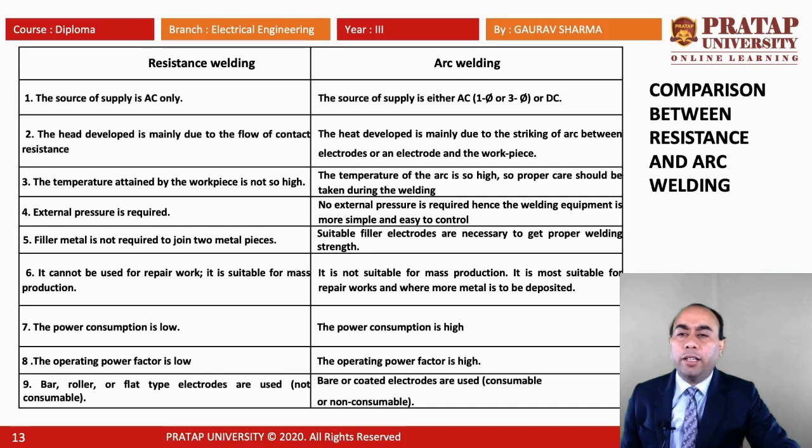In the resistance welding, the power consumption is very low, but in the arc welding the power consumption is high. The operating power factor is low in resistance welding, but in the arc welding the operating power factor is high. Bar, roller or flat type electrodes are used in resistance welding, but bare or coated electrodes are used in arc welding. So these are the comparison between resistance welding and the arc welding.